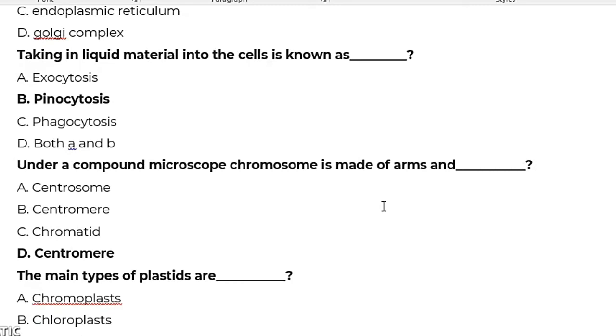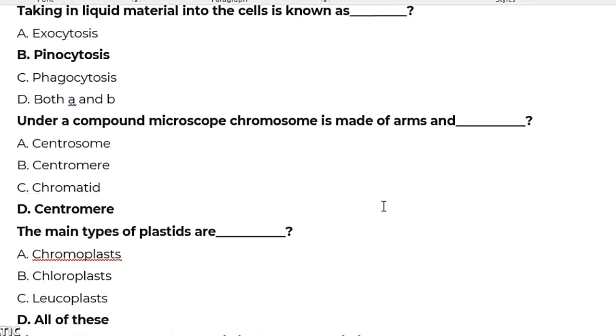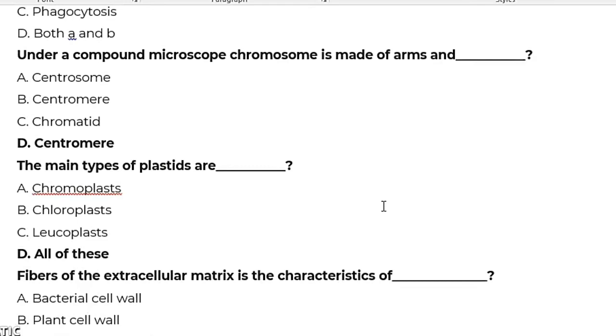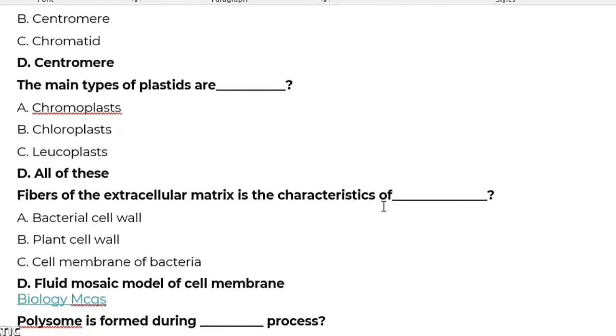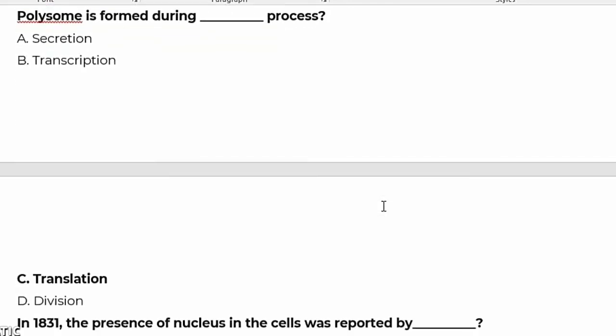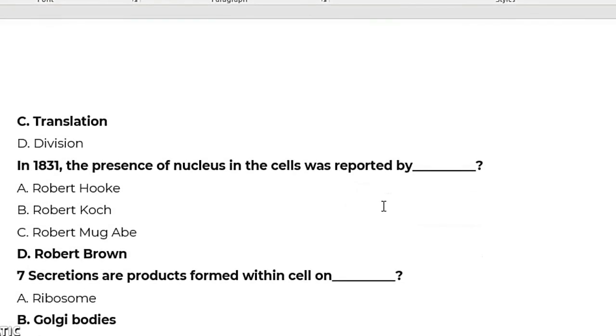The main types of plastids are leucoplast, chloroplast, and chromoplast. These are the main types of plastids, which are present mostly in plant cells. Fibers of the extracellular matrix are a characteristic of dash fluid mosaic model of the cell membrane. Polysome is formed during dash, translation. In 1831, the presence of the nucleus in the cell was reported by Robert Brown.